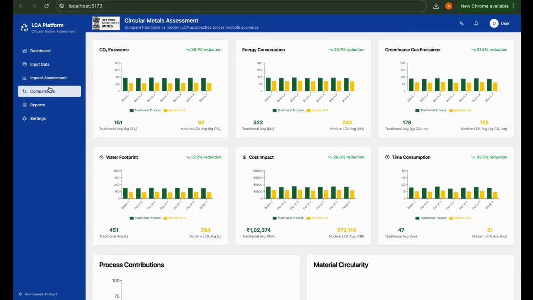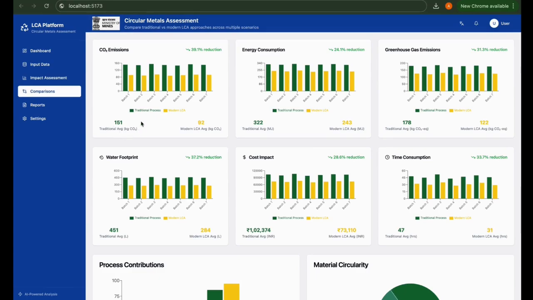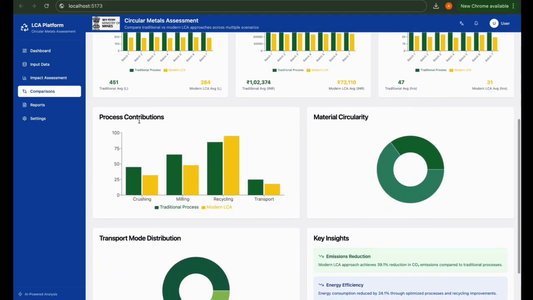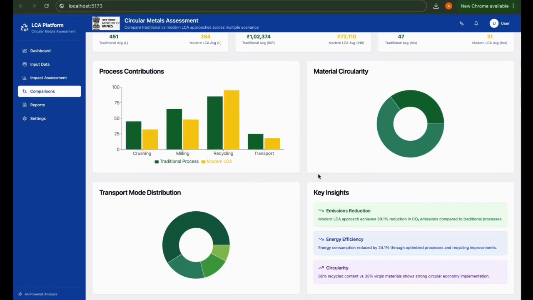Now comes the best part of our website, which is the comparison between the traditional process and modern LCA. In this, for instance, we have reduced carbon emission by 39.1%, cost by 28.6%, and time by 33.7% using modern LCA. There's the process contribution of different processes, the difference between traditional process and modern LCA, material sourcing and circularity, transport mode distribution, and key insights to optimize the overall process.